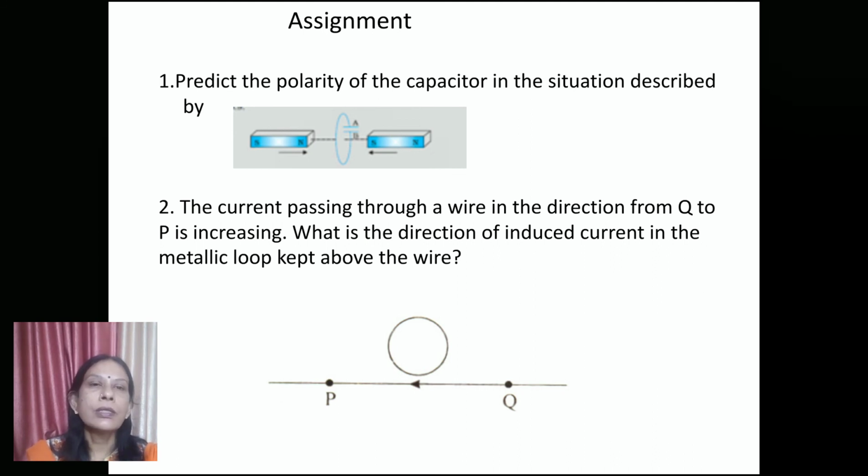In the second question, a current passing through a wire in the direction from Q to P is increasing. What is the direction of induced current in the metallic loop kept above the wire? So you have to tell the direction of current in the metallic loop. Again, this is an example of Lenz's law. Okay? So this is about question 2.